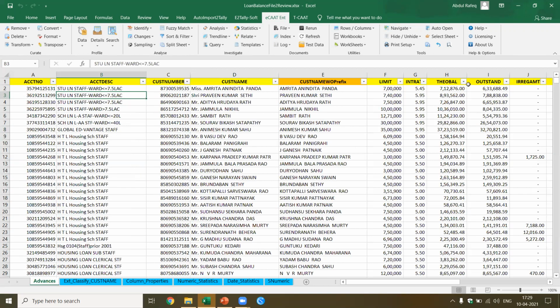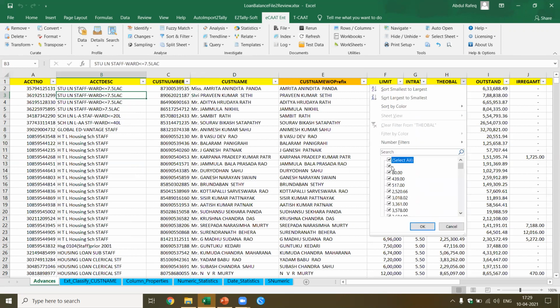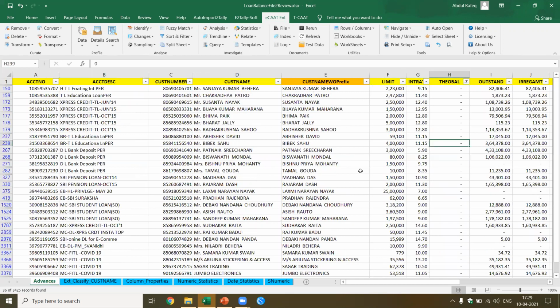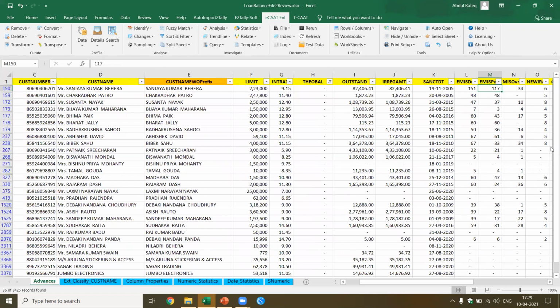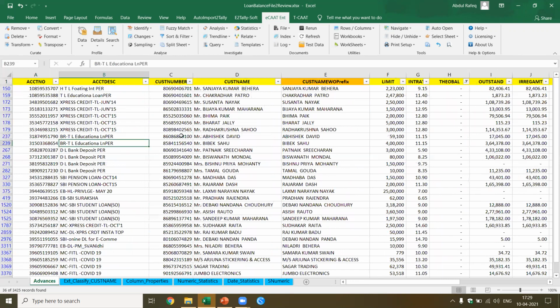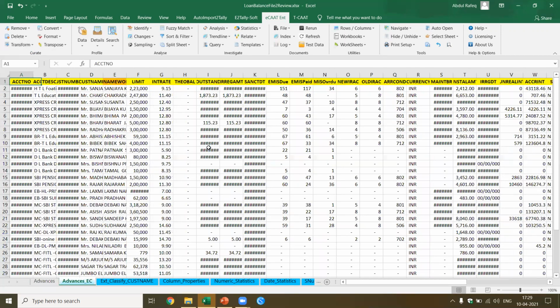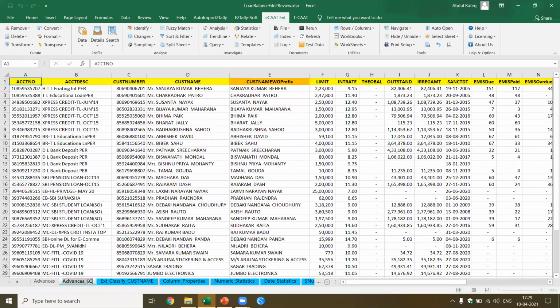If you look at this opening balance, I have blanks. So what I do is I just say, I want to pick up all these blank opening balances. I want to know why. Now I see that the sanction date seems to be 2005, etc. I want to do a further analysis of this. So in this case, I want to extract. I don't copy and paste. I use a function called transform, extract visible cells. Whatever is visible is copied and a new sheet is created. So I call it advances OB is nil, because this is what I'm going to analyze further. The same concept of extract visible cells, I could use for other things also.